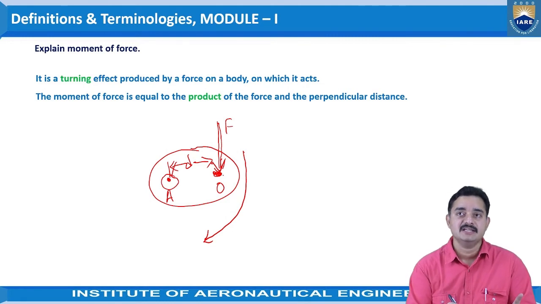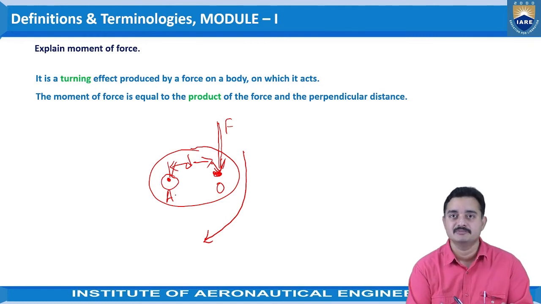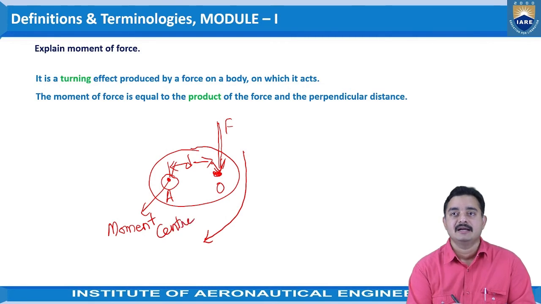So in this way we can say that this force is creating a moment on this object. This point A is treated as the moment center. We call this the moment center, and this is the force F, and this is called the moment arm.